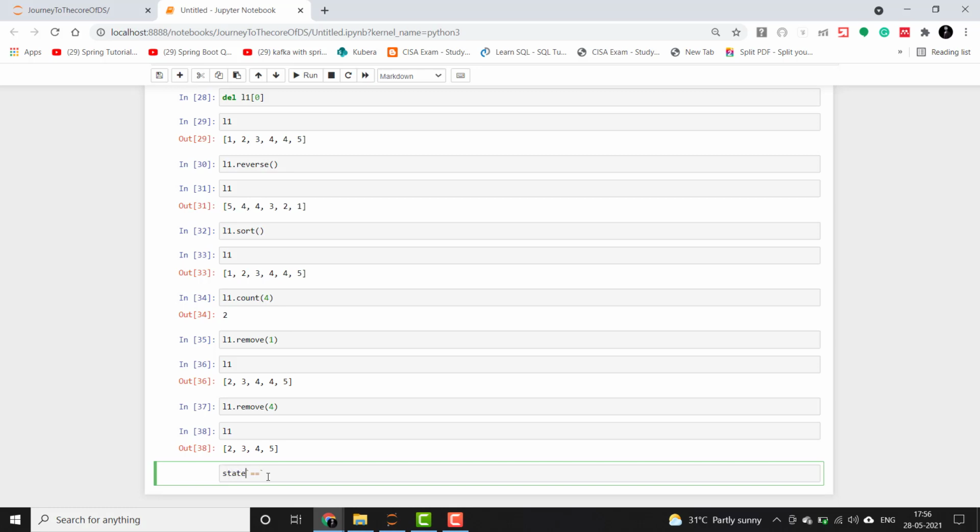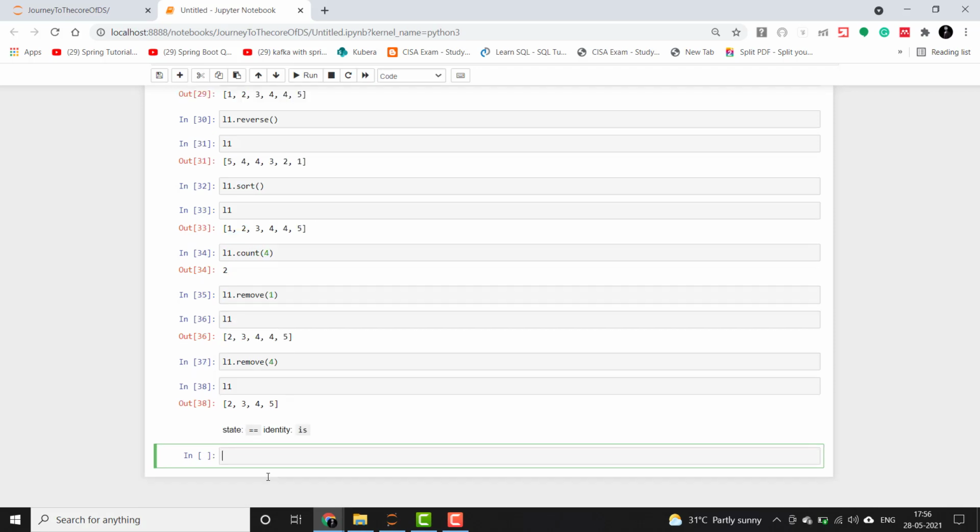So this is for the state, and the is operator is used to compare the identity. So guys, remember this always. When we compare identity, we check equality of references, and when we compare the state, we check equality of values.